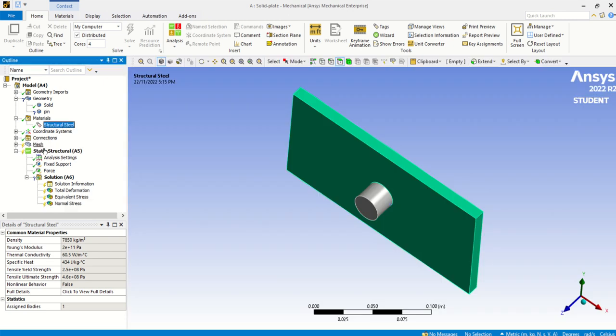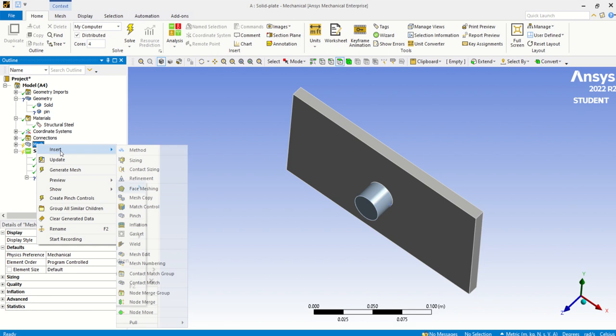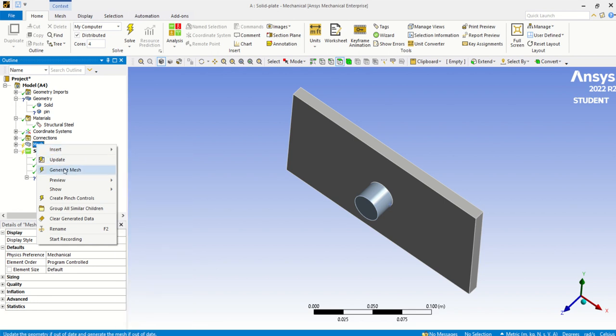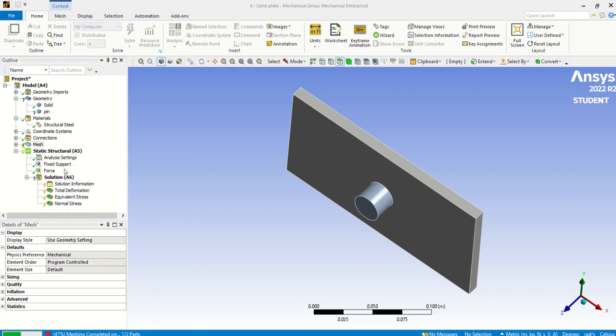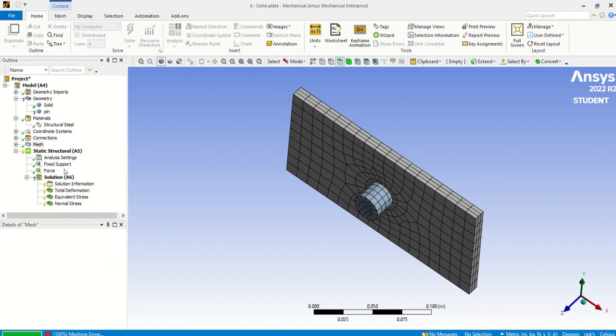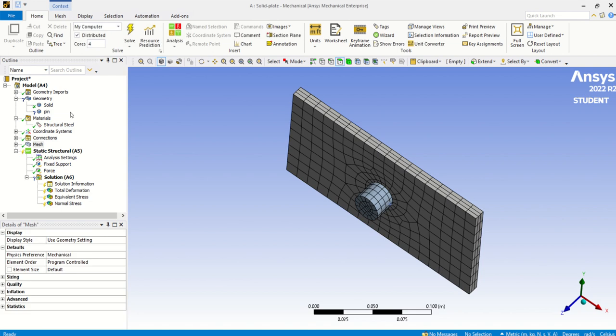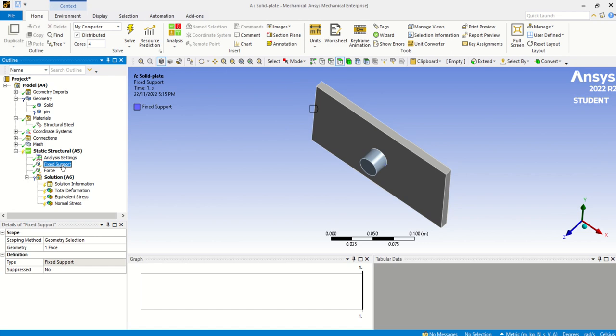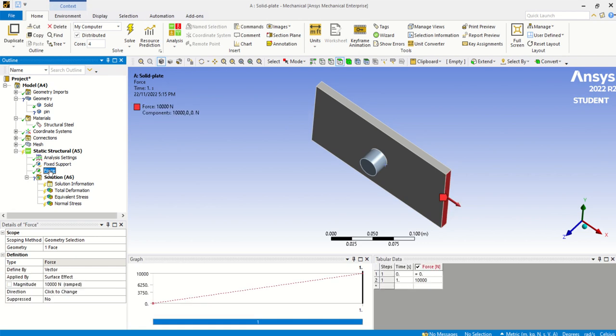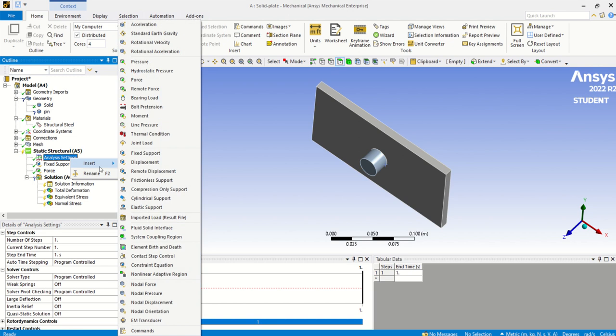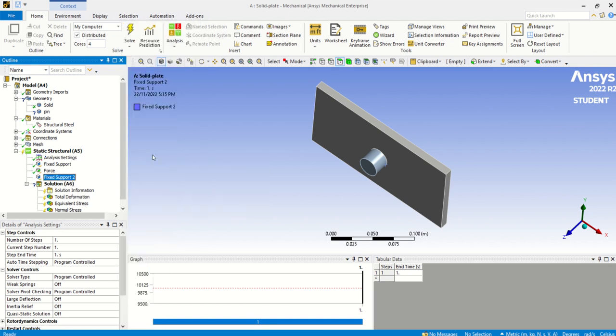We have the connection, then mesh as usual: insert mesh, generate mesh. It is an auto mesh. Then go for fixed support. So far we have that and also the force here, and for the new part, we insert the fixed support again.